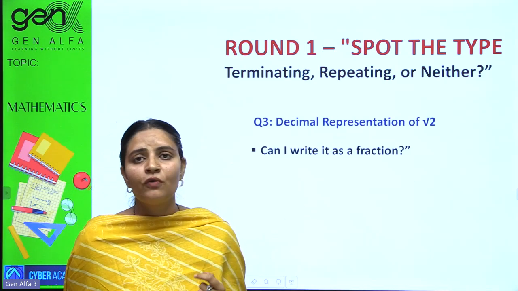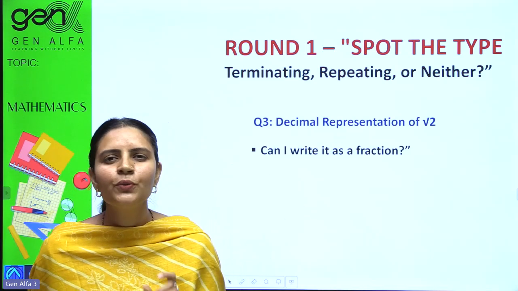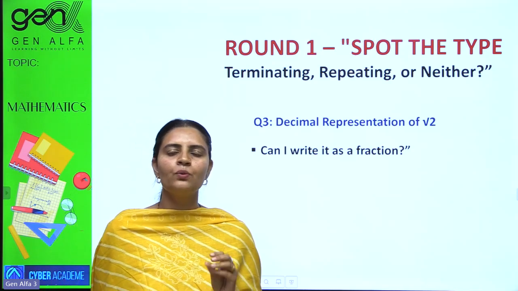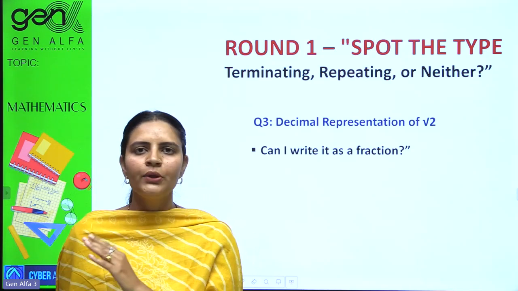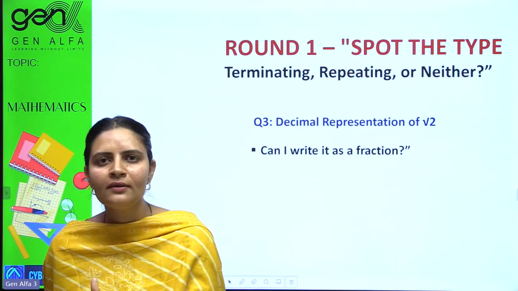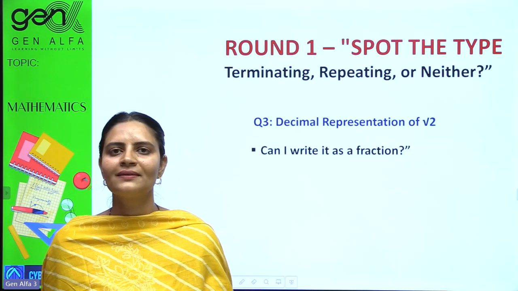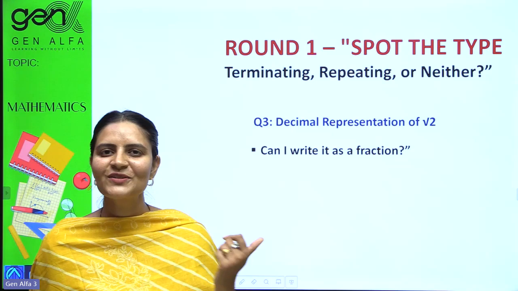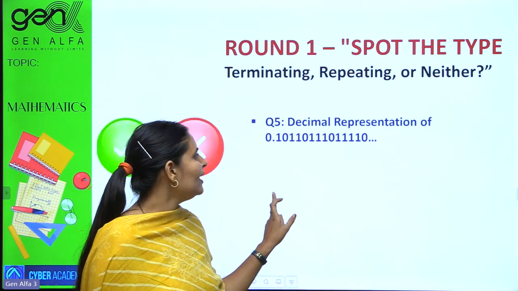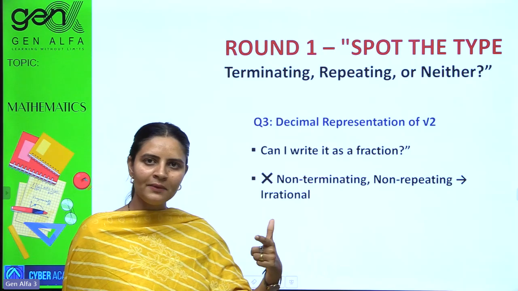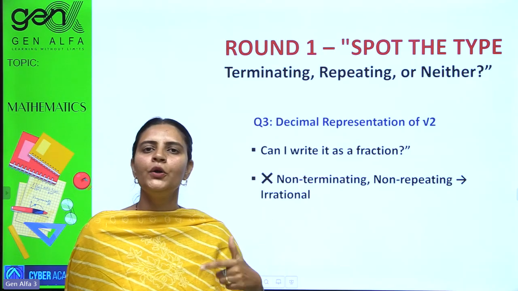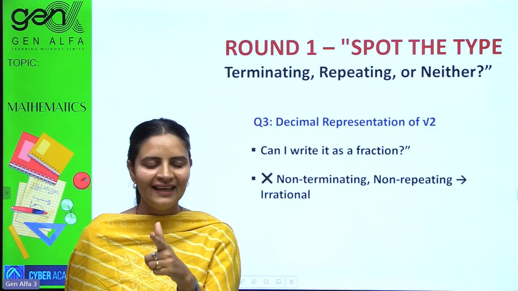Decimal representation of under root 2. You must remember the value of under root 2, 1.414 dot dot dot dot dot. Keeps on going. Non-terminating, non-repeating. That means what? Irrational. Very good. We cannot express it as a fraction. Non-terminating, non-repeating, no pattern. Hence, irrational one.